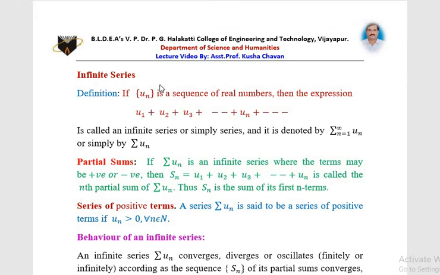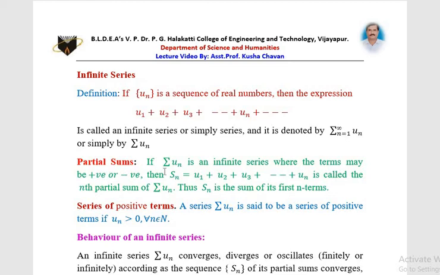Today's topic: infinite series. Definition: if un is a sequence of real numbers, then the expression u1 plus u2 plus u3 plus and so forth plus un plus and so forth is called an infinite series, or simply a series, and it is denoted by summation n equal to 1 to infinity un, or simply by summation un.